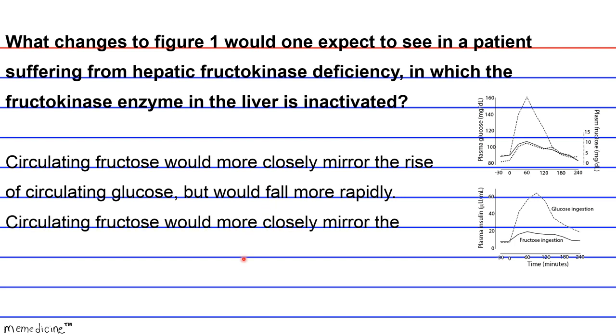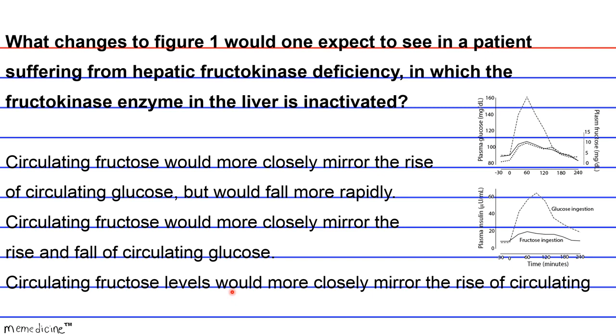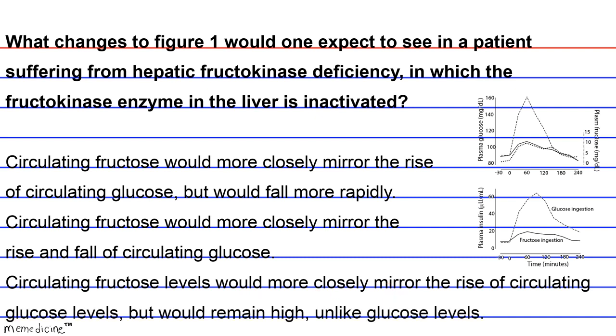B, circulating fructose would more closely mirror the rise and fall of circulating glucose. Or C, circulating fructose levels would more closely mirror the rise of circulating glucose levels, but would remain high, unlike glucose levels. I'll give you a moment to think.